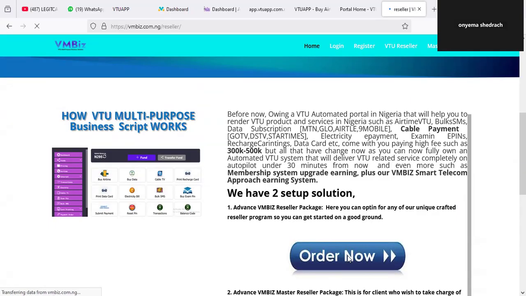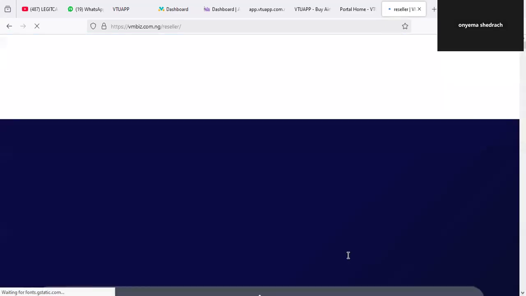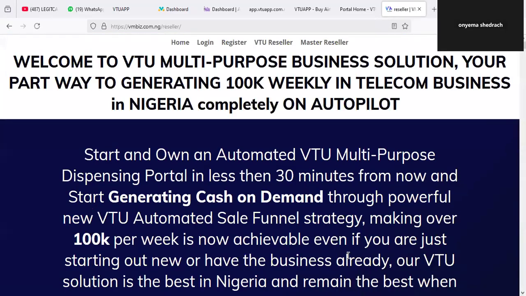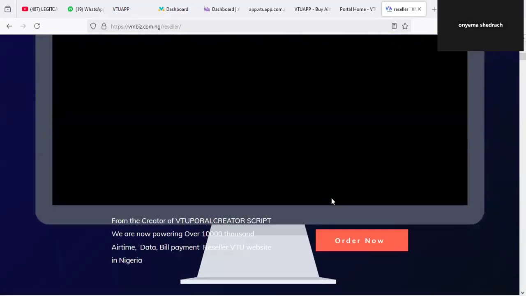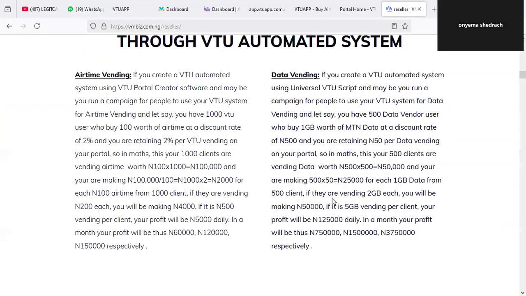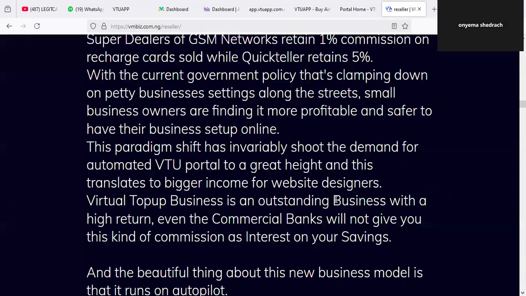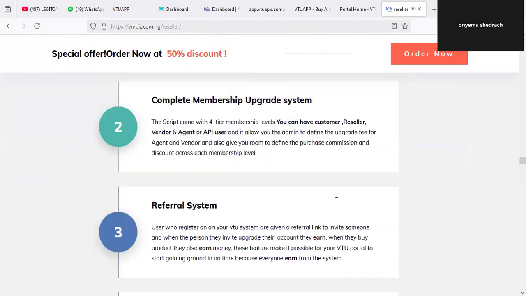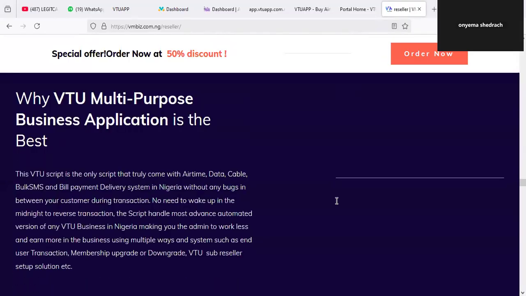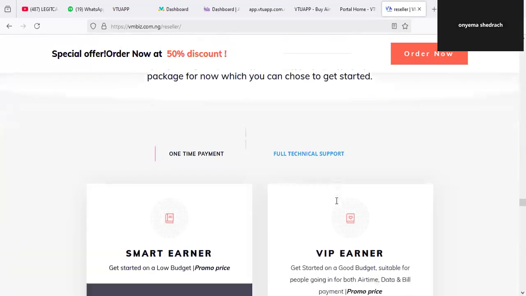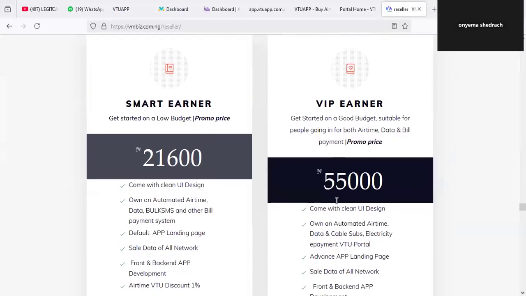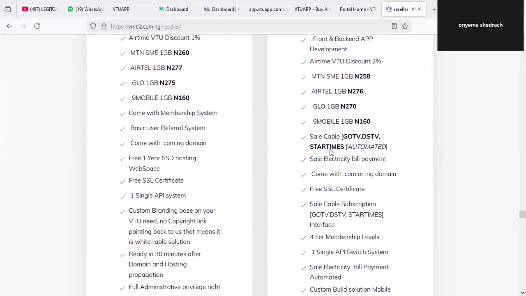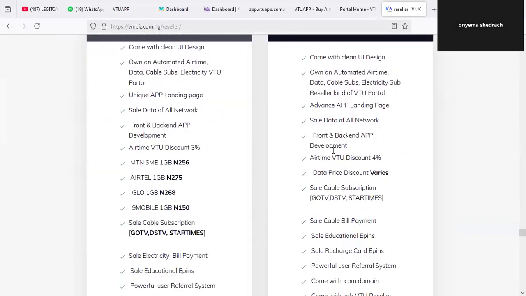Let me show you what I mean by sales page. If you click on Order Now, that's for those of you that don't want the script, but just want the reseller system built on our server so you can get started with the business. You can click on that reseller, and you'll see all the information you need to understand about how to order the reseller system. But that's not what we are doing in this video. In this video, you're a developer or someone that is interested in having the application reside on your own server. You don't necessarily want us to build the application for you on our own server. You just want it on your own server. That is what this video is all about.